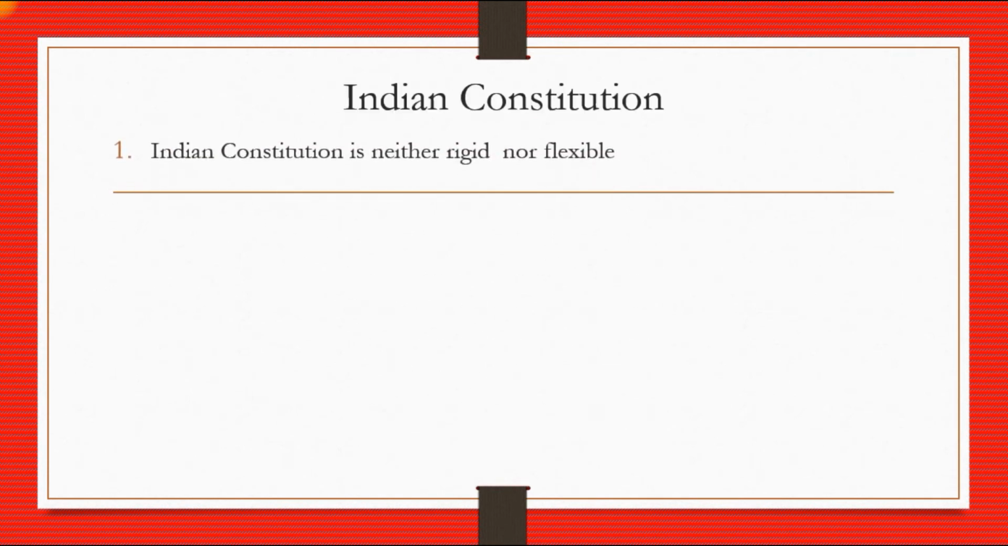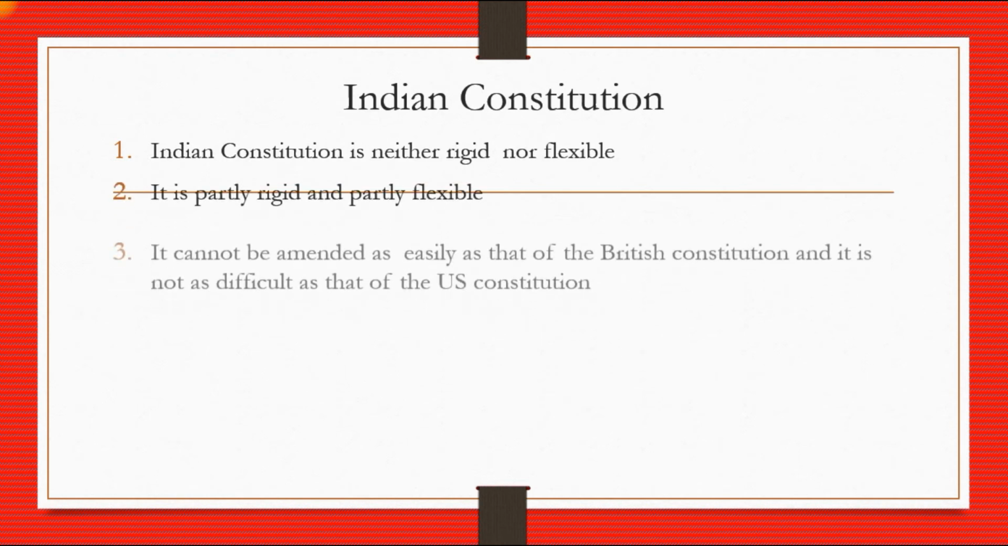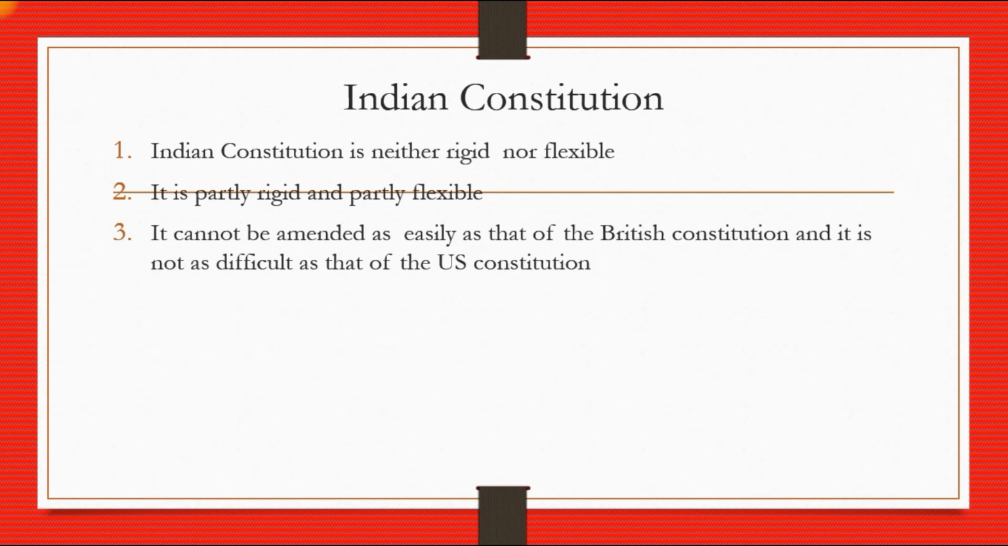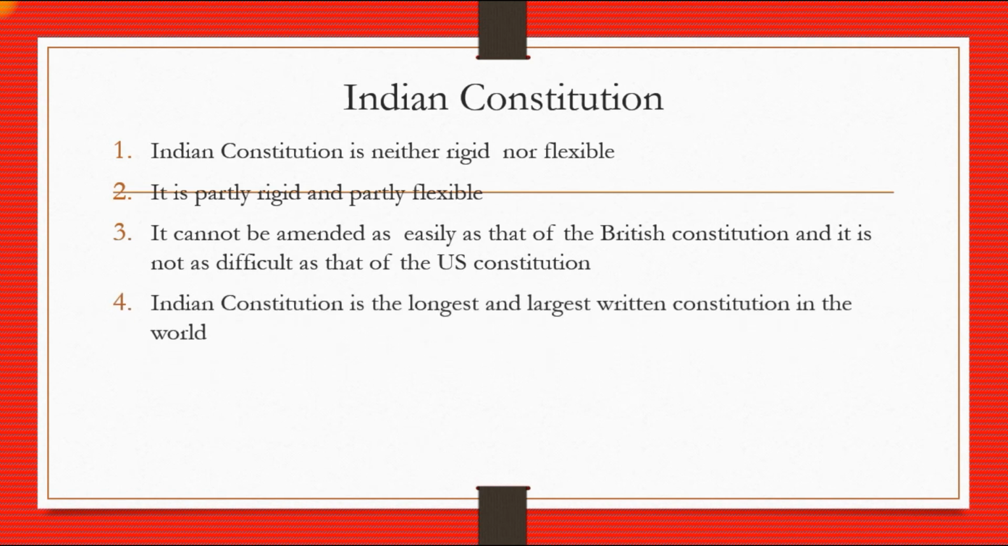The Indian Constitution is neither rigid nor flexible. It is partly rigid and partly flexible. It cannot be amended as easily as the British Constitution, and it is not as difficult as the US Constitution. The Indian Constitution is the longest and the largest written constitution in the world.